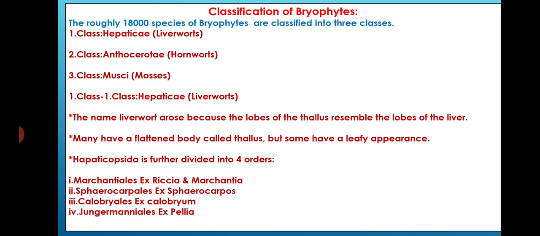Class 1 Hepaticopsida or liverworts. The name liverwort arose because the lobes of the thallus resemble the lobes of the liver. Many have a flattened body called thallus, but some have a leafy appearance. Hepaticopsida is further divided into four orders. Number 1, Marchantiales. The classical examples are Riccia and Marchantia. Second one is Sphaerocarpales. Example, Sphaerocarpos. Third one is Calobryales. The best example is Calobryum. Last order is Jungermanniales. Example is Pellia.